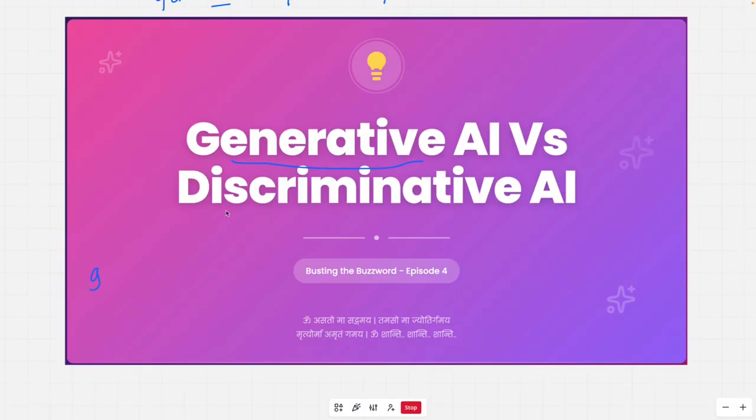Meanwhile, we will also understand there is a different class of AI called discriminative AI and how they are different. So this is the agenda today.